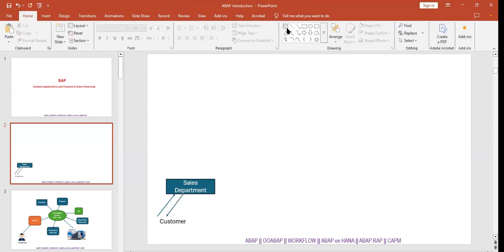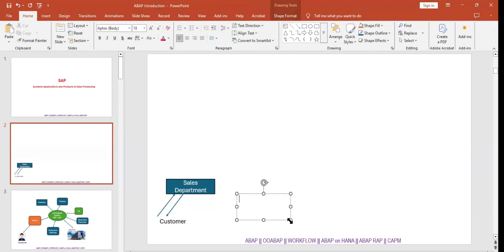Suppose you are going to buy a laptop. I'm thinking my laptop should have 500 GB of hard disk and 16 GB of RAM and a 14 inch monitor. So this is your requirement. You give the inquiry, and the sales department will provide the estimated quotation. Like this one is for $1,000, this is for $100, and this is for $50. They will give it like this, right?